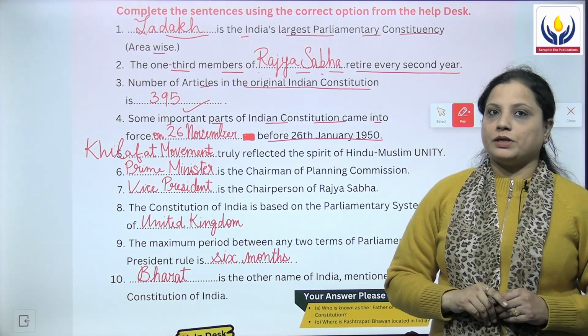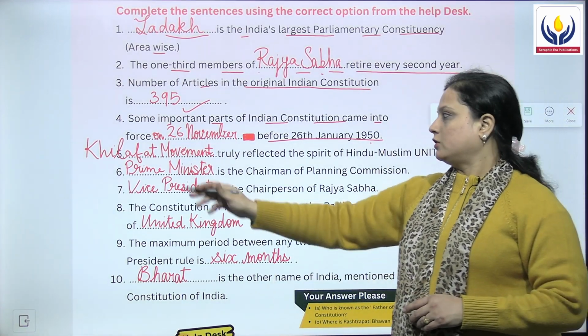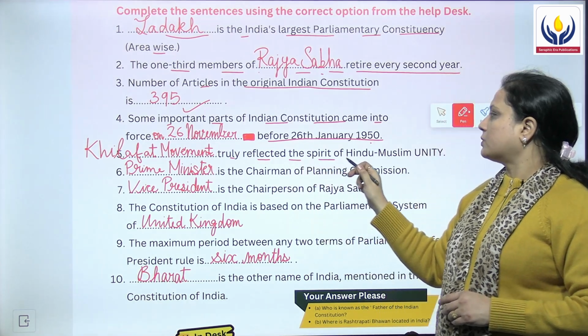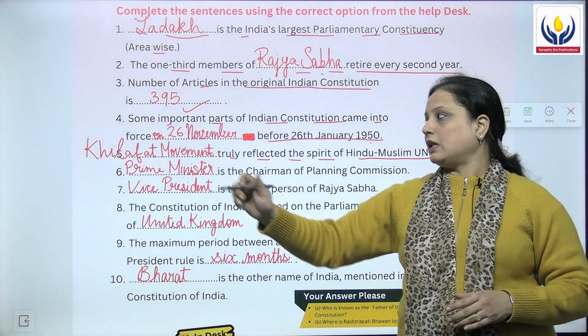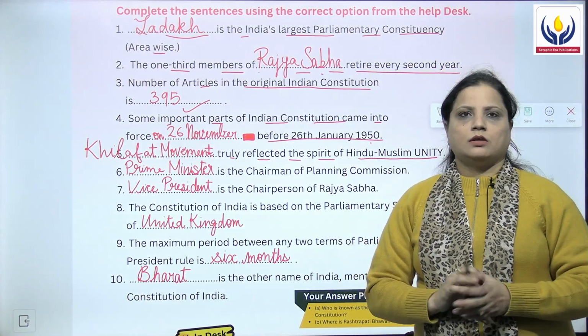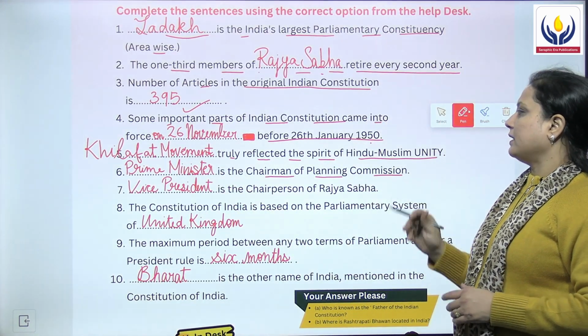Then the next is some important parts of Indian constitution, they came into force on 26th November, that is before January 26, 1950. Then the fifth is Dash truly reflected the spirit of Hindu-Muslim unity, and it was the Khilafat movement. The number 6 we have Dash is the chairman of Planning Commission.